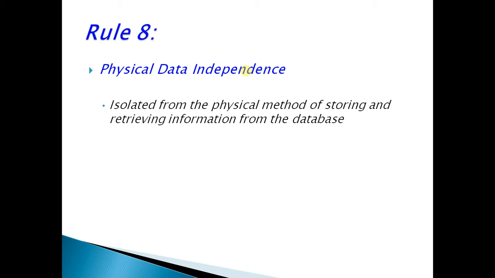Physical data independence. It says that whatever changes are done at the lower level, you must be remembering the 3-layer architecture. Maybe the storage technology changes from optical to semiconductor to magnetic or solid state or any other technology, the upper 2 levels should not be affected. It means that whatever internal algorithm is changed, whatever changes are done to the implementation part of the DBMS, it should not be reflected back at the upper layer.